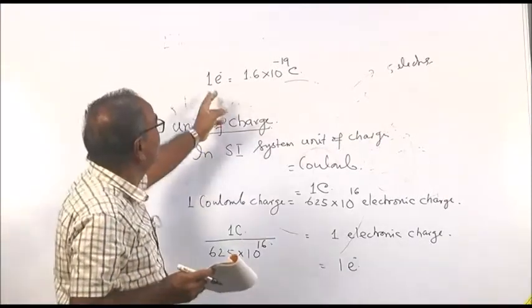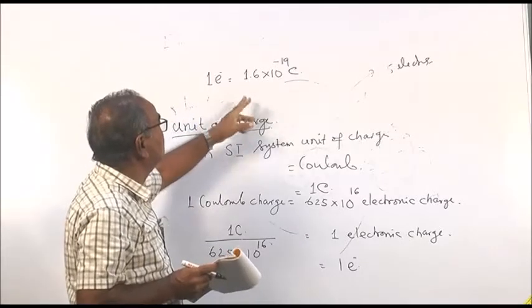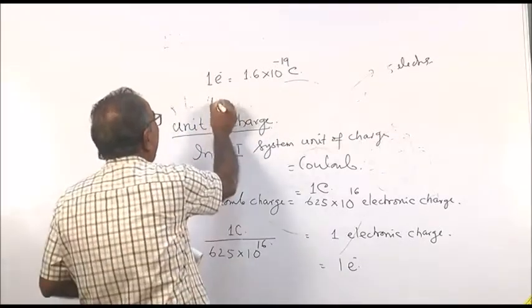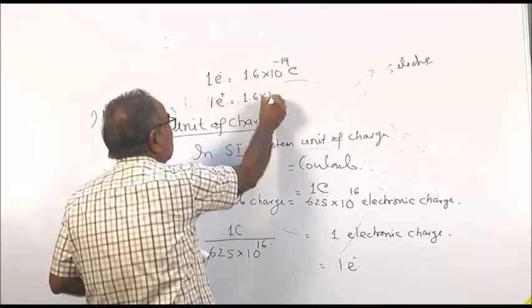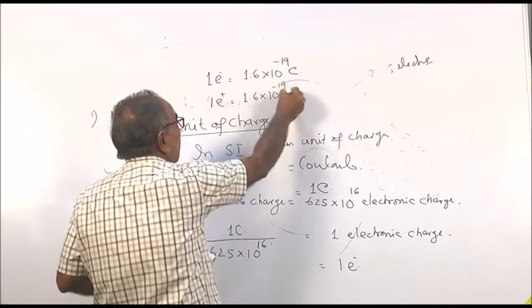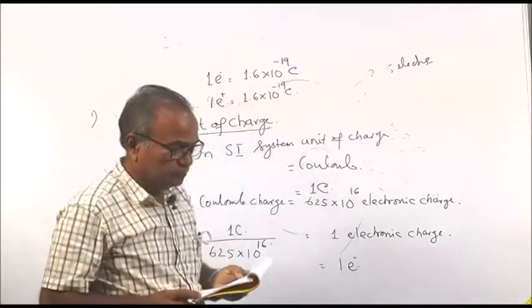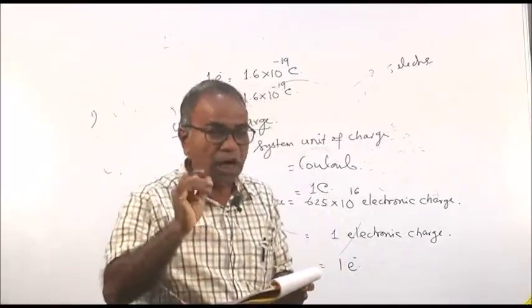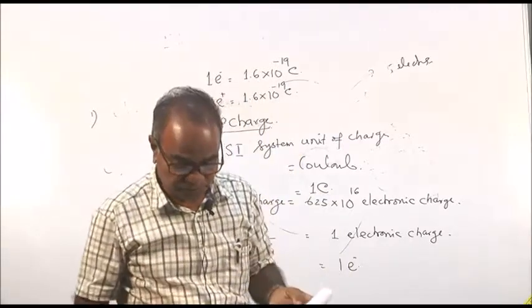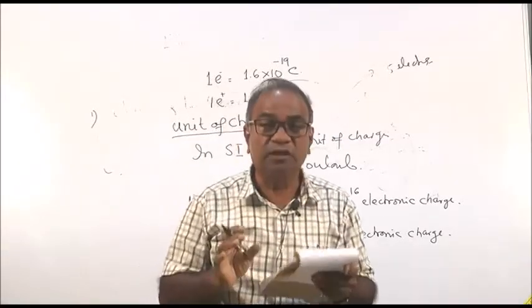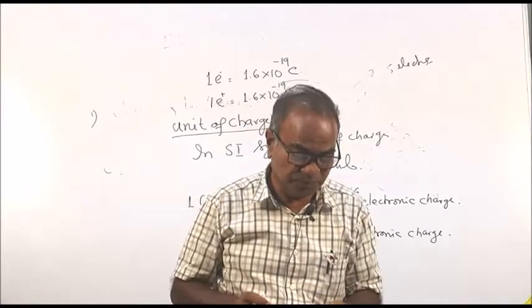Similarly, proton has electronic charge 1 E plus. So, that is also equal to 1.6 into 10 to the power minus 19 coulomb. Then I will tell you regarding the properties of electronic charge. What are the properties that electronic charges possess?